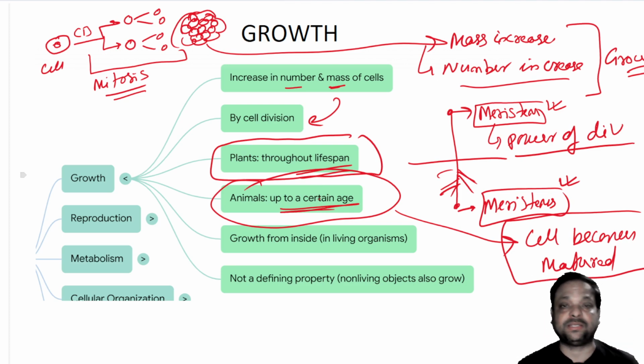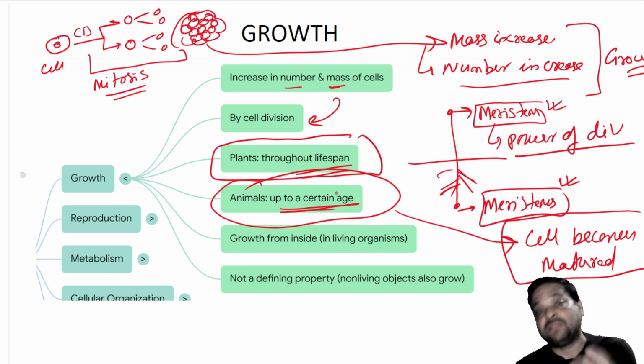But in some cases, like cell repair and healing, when a wound takes place, cell division takes place to heal the wound. Only for repair and healing, the animal cells return to division.